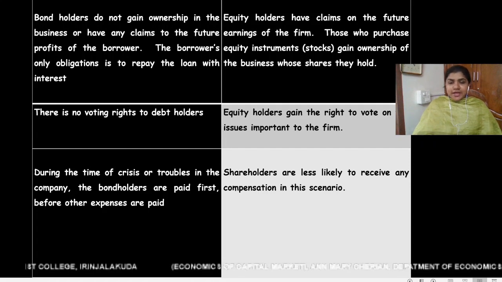But shareholders are less likely to receive any compensation in the time of crisis because they are the owners of the company. So they will not get any compensation in the time of crisis. They have to bear the risk because they are the owners of the company.